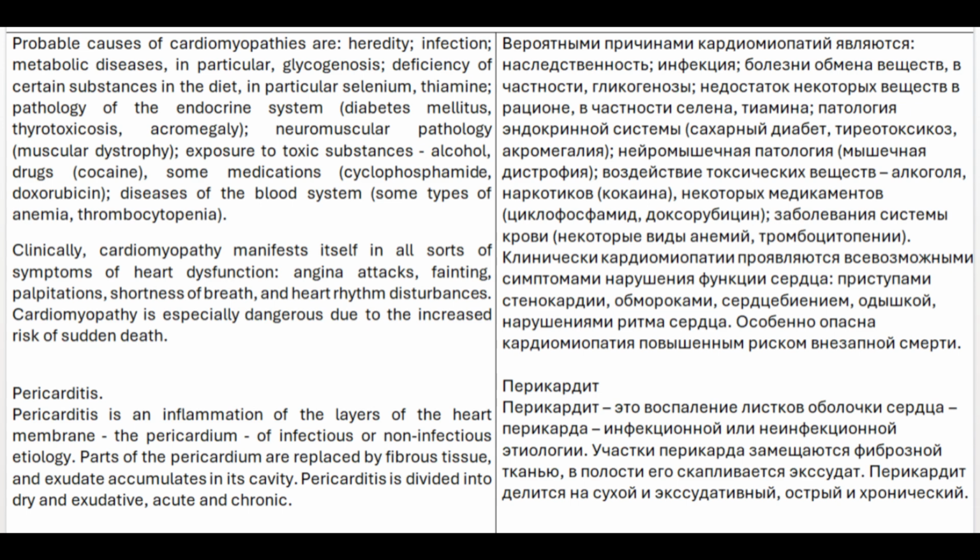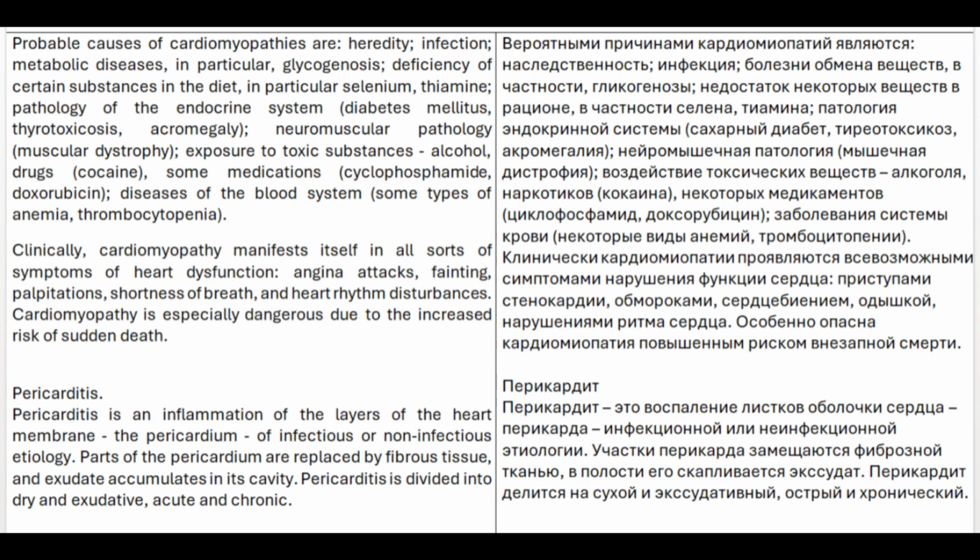Thiamine, pathology of the endocrine system, diabetes mellitus, thyrotoxicosis, acromegaly, neuromuscular pathology, muscular dystrophy, exposure to toxic substances, alcohol, drugs, cocaine, some medications, cyclophosphamide, doxorubicin, diseases of the blood system, some types of anemia, thrombocytopenia.